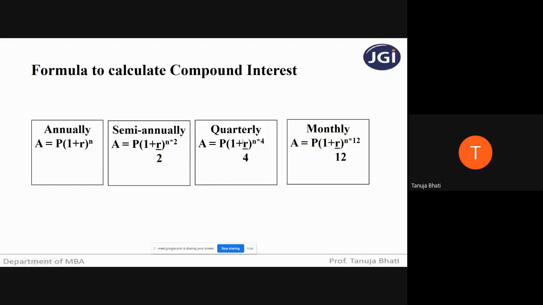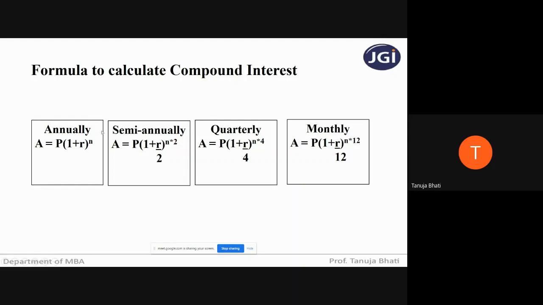When I say quarterly, it means we have 4 quarters in a year. Divide R by 4 and multiply N by 4. Similarly, when I say monthly, divide R by 12 because we have 12 months in a year, and multiply N by 12. When I say daily, the formula remains the same, but you're going to divide R by 365 and multiply N by 365.